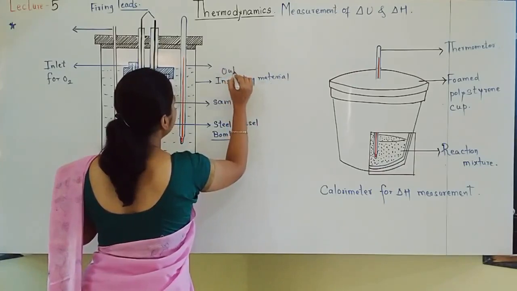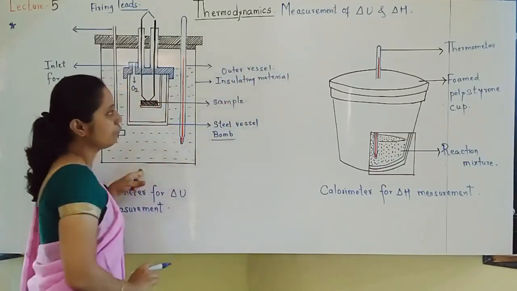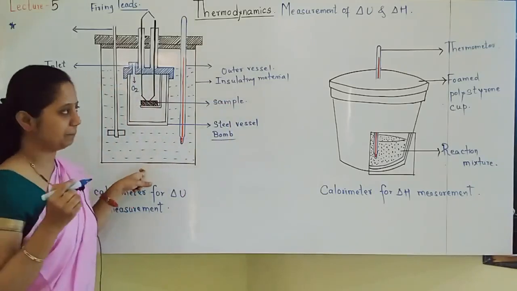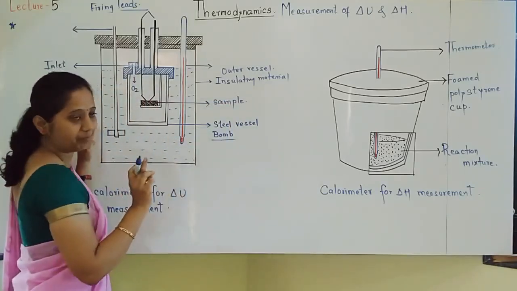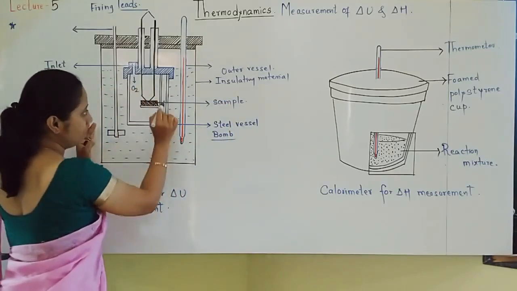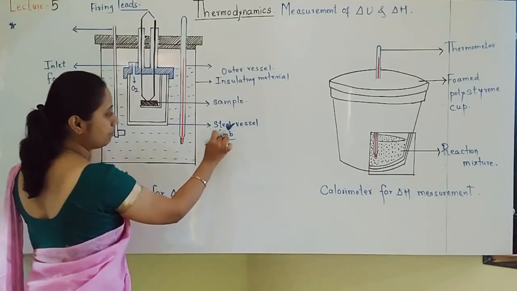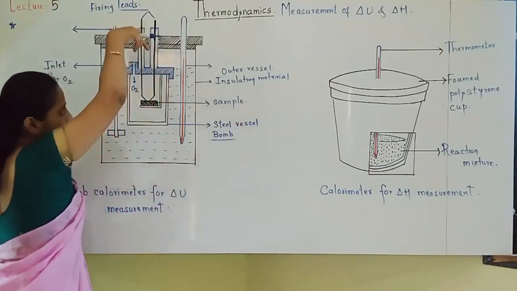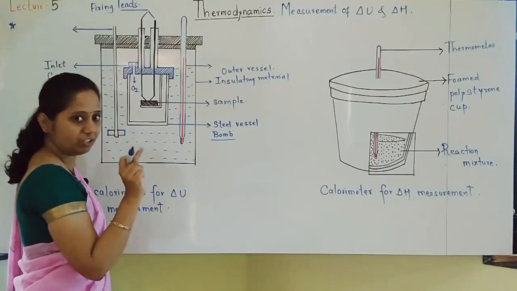This outer vessel is made up of insulating material. It will not allow any heat to go outside. This outer vessel is filled with water. The inside vessel, which is also called the bomb, is made up of steel and is immersed in the outer vessel. The outer vessel is filled with water.